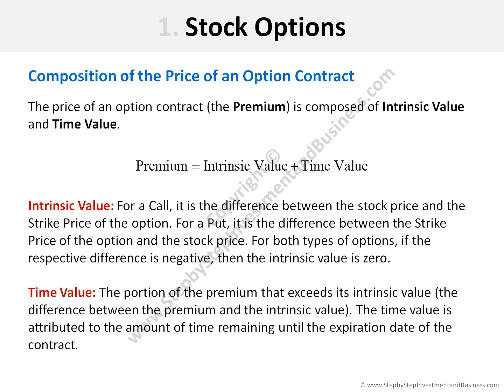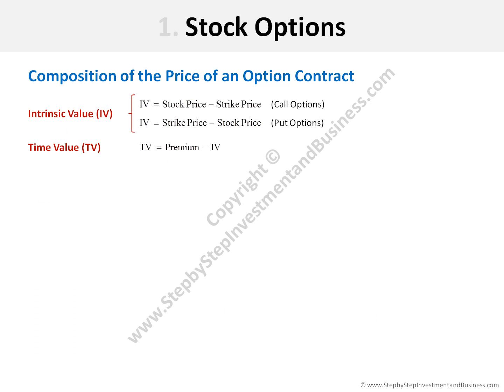On the other hand, the time value is the portion of the premium that exceeds its intrinsic value. It is the difference between the premium and the intrinsic value. The time value is attributed to the amount of time remaining until the expiration date of the contract. Let's see in some examples how the price of an option contract is composed. To do so, remember that the intrinsic value for a call is the difference between the stock price and the strike price. In contrast, for a put, the intrinsic value is equal to the strike price minus the stock price.